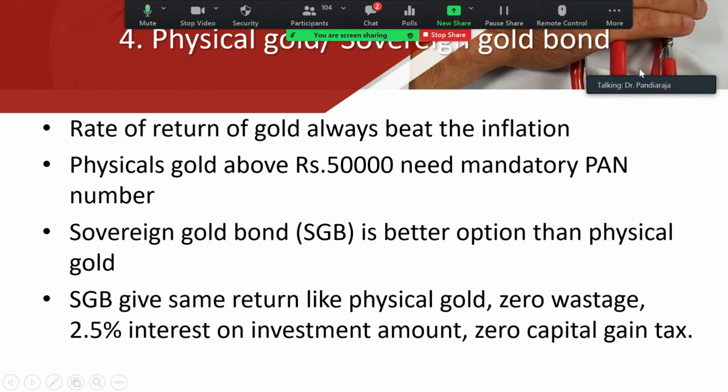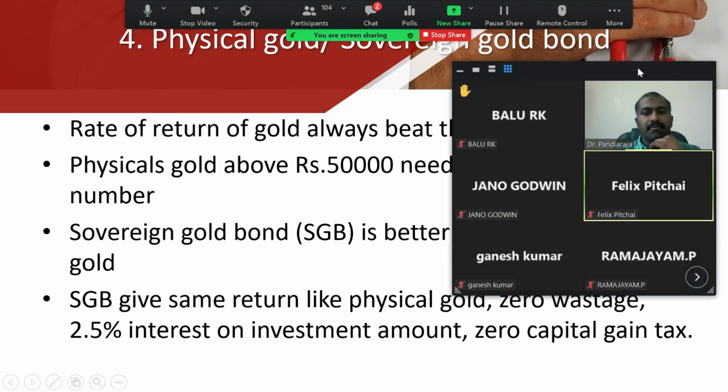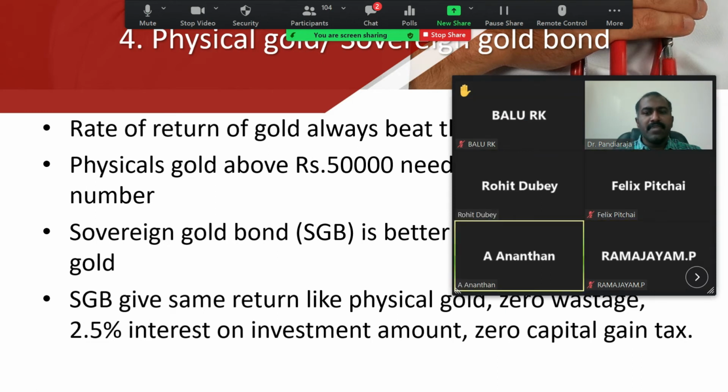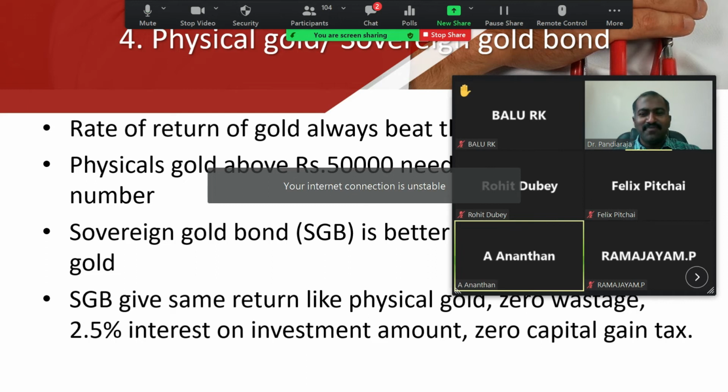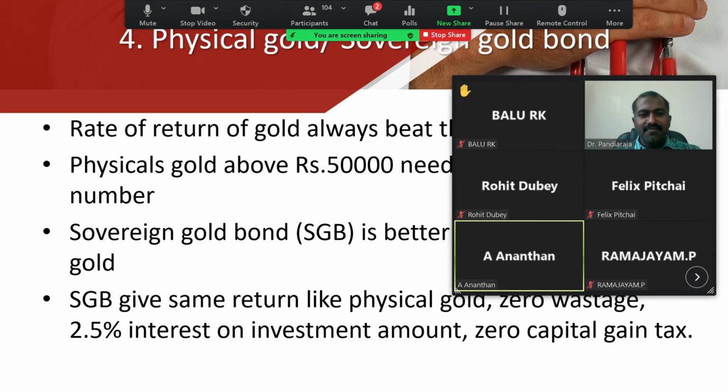Anyone have an idea about SGB? It is available from 1 gram onwards. Yes, absolutely. Every year they give 2.5% interest. And after 8 years, what happens? The amount will be refunded and given to the concerned person. There is no physical gold given, only cash is given on the date of maturity. Any other advantage of SGB?